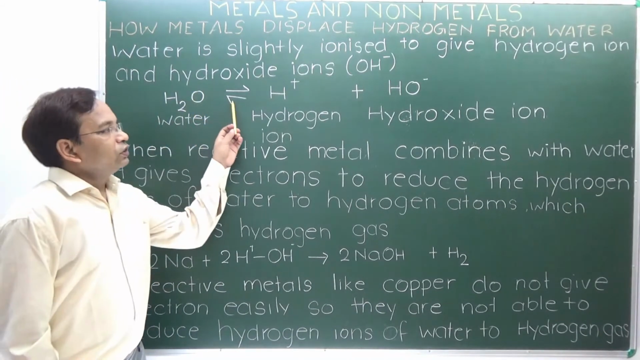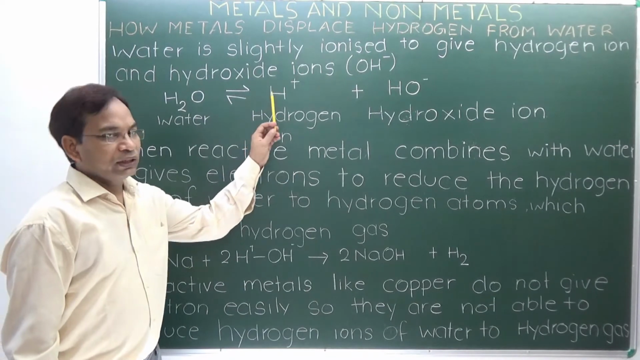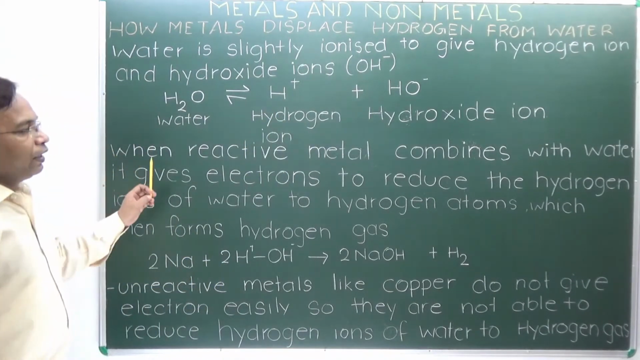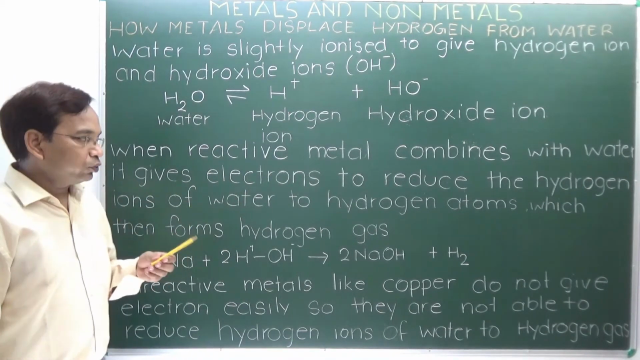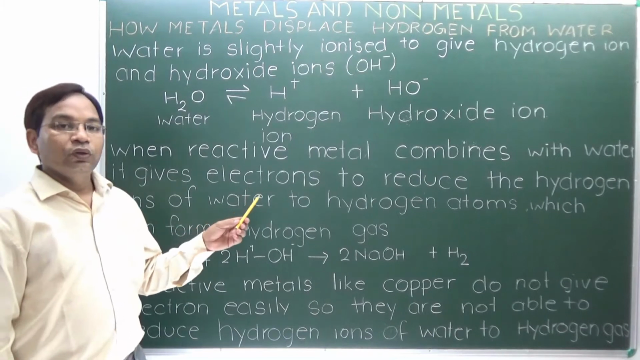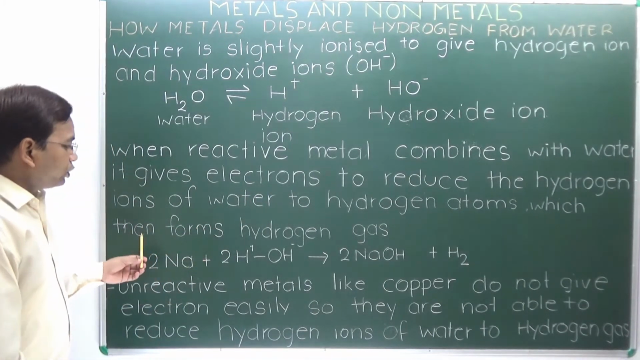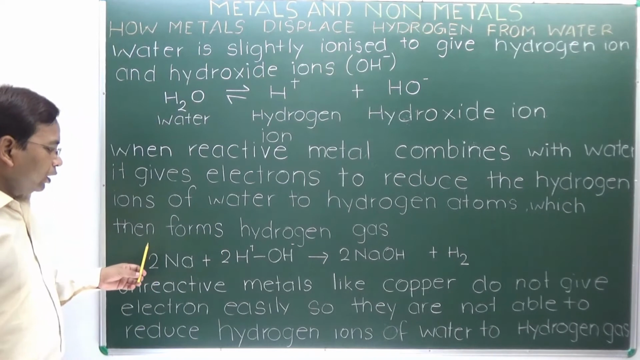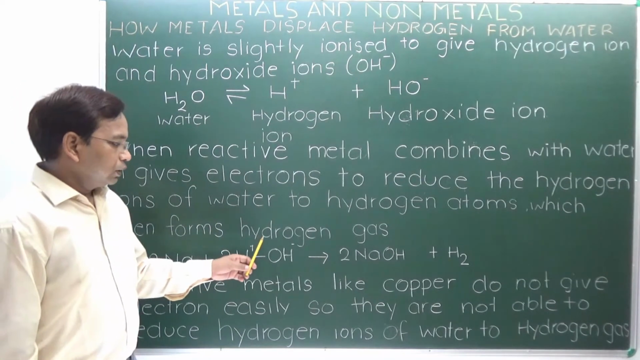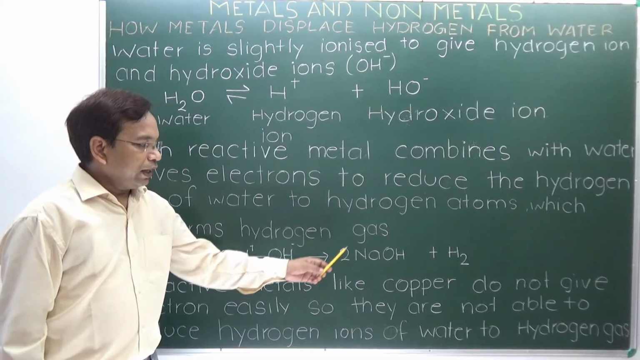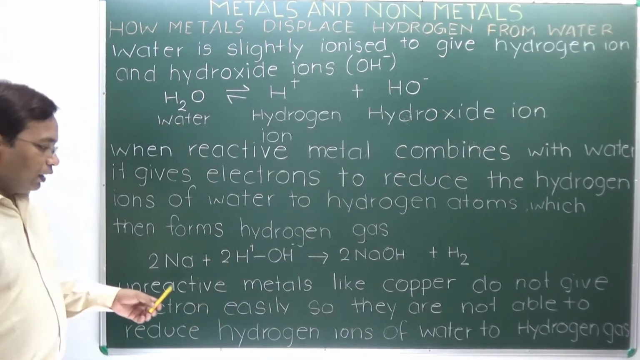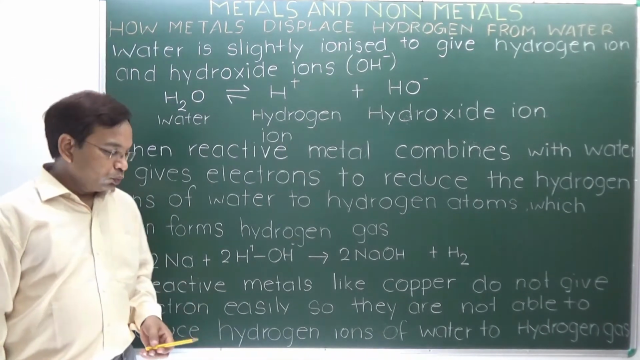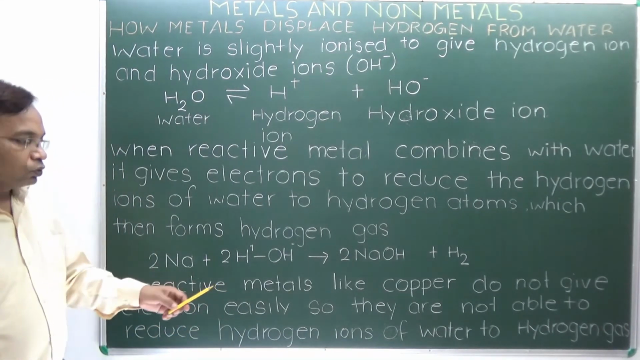Water is generally in a slightly ionized form of hydrogen ion and hydroxide ion. When reactive metals combine with water, they easily give electrons to reduce the hydrogen ions of water to hydrogen atoms, which then form hydrogen gas. Like sodium reacts with water molecules to give NaOH and hydrogen gas. Unreactive metals like copper do not give electrons easily, so they are not able to reduce hydrogen ions of water to hydrogen gas.